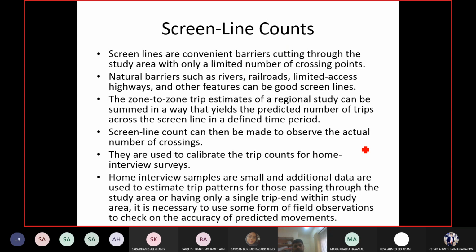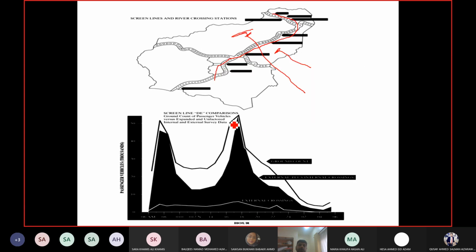Okay. So you will know from the interview studies what percentage of people are external or single end trips, and then you will deduct it from the crossings. You can see here, I already said this is the example of the screen line area, and you can see the plot here: on the y-axis, the number of crossings; on the x-axis, the time. We have a black line here. The black line is the counting which you have done on the ground, on the roads across the screen line. So this is the actual number of vehicles crossing the screen line, the top line.